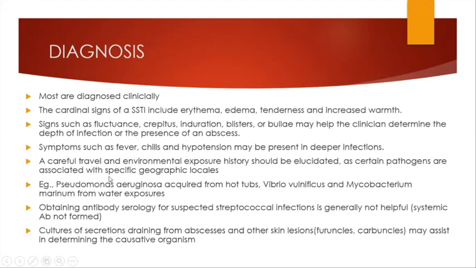So a careful travel and environmental exposure history should also always be taken, as certain pathogens will come out from this history itself. Like Pseudomonas aeruginosa acquired from hot tubs, Vibrio vulnificus and Mycobacterium marinum from water exposure history. Obtaining antibody serology for suspected streptococcal infection is generally not helpful, as systemic antibody is not formed, but cultures of secretions draining from abscesses and other skin lesions like furuncles and carbuncles may assist in determining the causative organism.